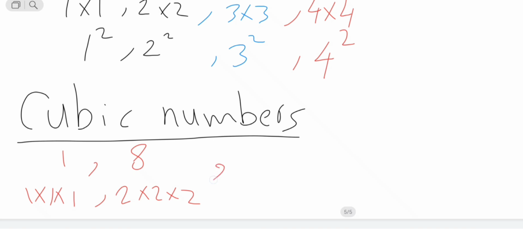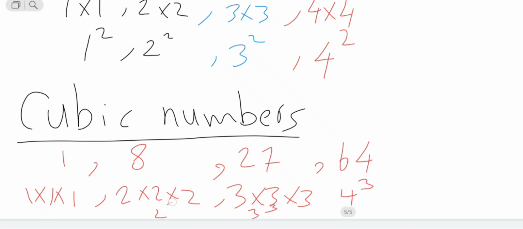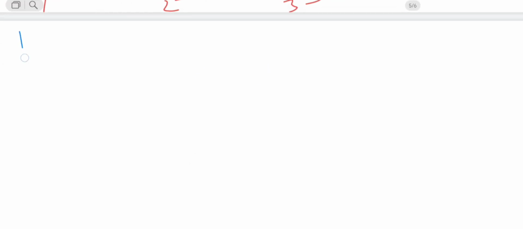So the next one, 27, a cubic number. So it can be 3 times 3 times 3. The same number multiplied 3 times should equal a number that is a cube number or cubic number. So that is continuing like that. 64 the next one, because 4 cube, this is 3 cube, this is 2 cube, this is 1 cube, same thing. So the cubic numbers are what? 1, 8, 27, 64, and so on. I hope you understand.